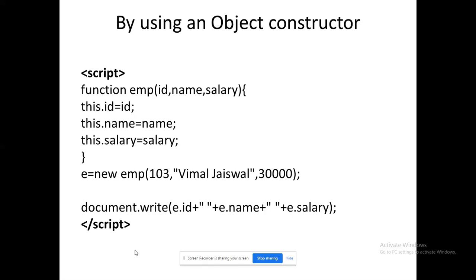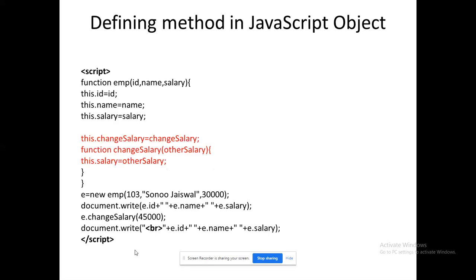this.id, this refers to E here. If you want to see it implicitly, E.id, E.name, E.salary. So instead of using E, I have used the keyword this. That's it. This is used to point towards the current object's reference, so those values will get entered here. The advantage of using such a method is whenever I work with multiple data, no need to change the variables now and then. It's enough to create multiple objects so that I can pass different values. That's the reason why this method is an efficient one.